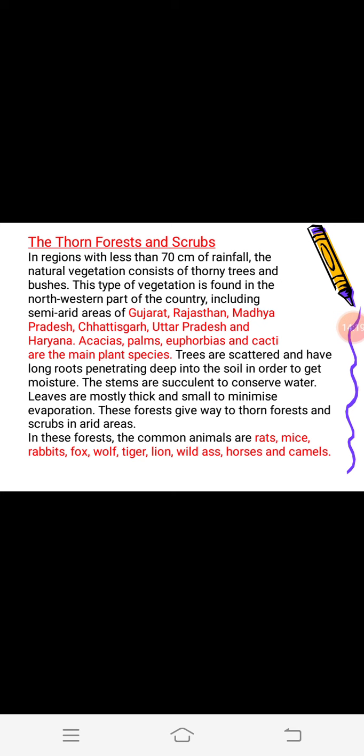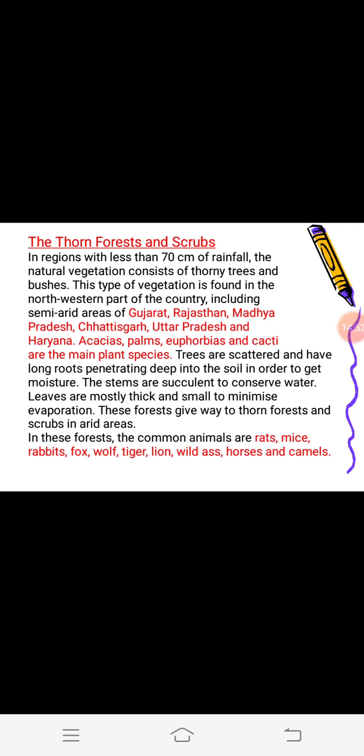Thorn forest and scrubs. The thorn forest and scrubs are found in the areas of scanty rainfall, which is below 70 centimeter annually. In the areas which receive below 70 centimeter annual rainfall, scrubs and thorny bushes are found. These forests are found in Rajasthan, Gujarat, southern part of Punjab and Haryana.